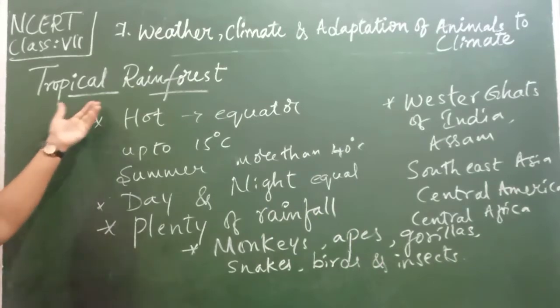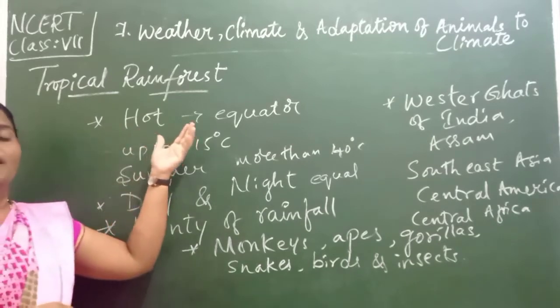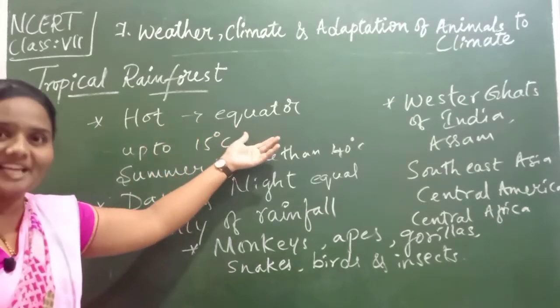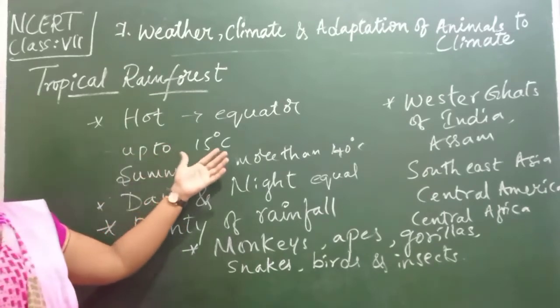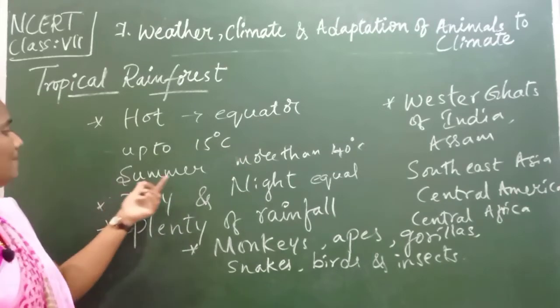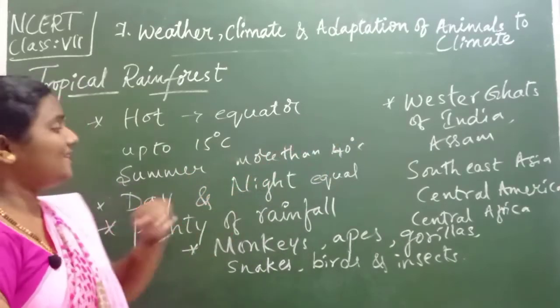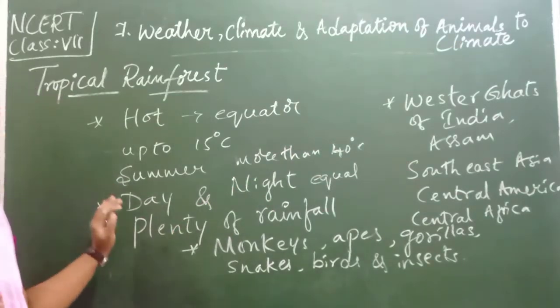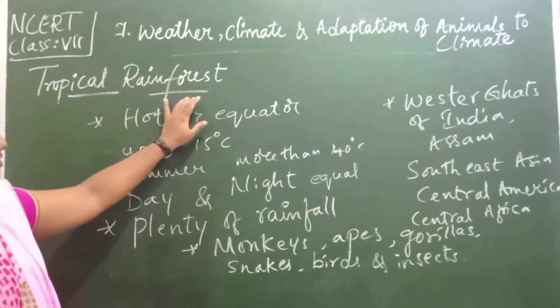Understand, children, how the tropical rainforest will be? Its temperature will be hot because it lies near the equator, and even in the winter it may go around 15 degrees Celsius. Then when we come to the summer season, it may increase to more than 40 degrees Celsius, and day and night are almost equal in the tropical rainforest.